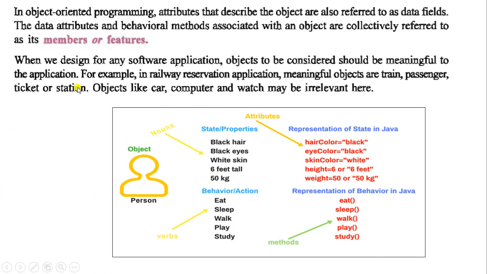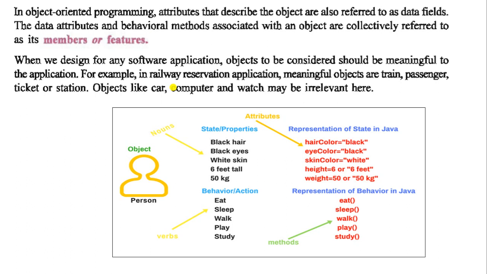Okay, and another point: when we design any software application, the objects to be considered should be meaningful to the application. That means if you are making an application about, like, a railway reservation application, your objects should be meaningful, like you can use train, passenger, ticket or station.